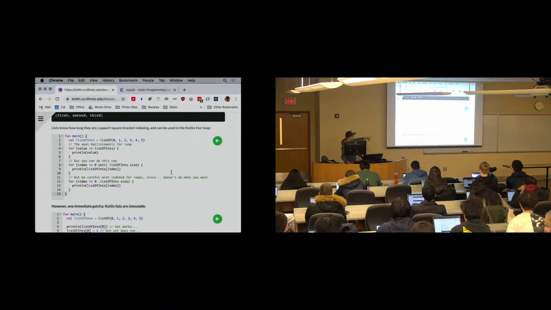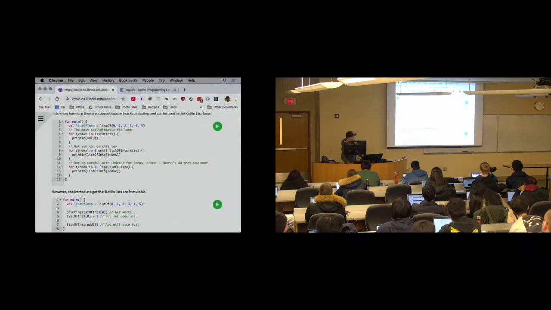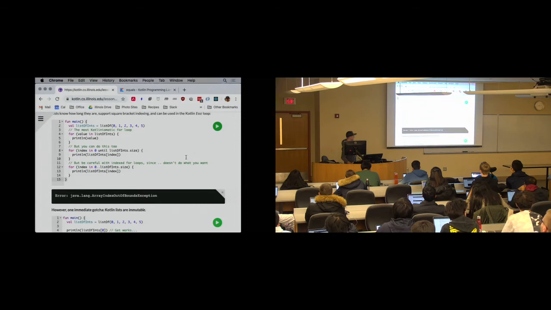Finally, again, be careful with these index for loops. This seems like a really natural way to write this iteration, and it's wrong, because it will walk off the end of the list. Remember, the range operator is inclusive, so this will go all the way up to list size, at which point I have a problem.